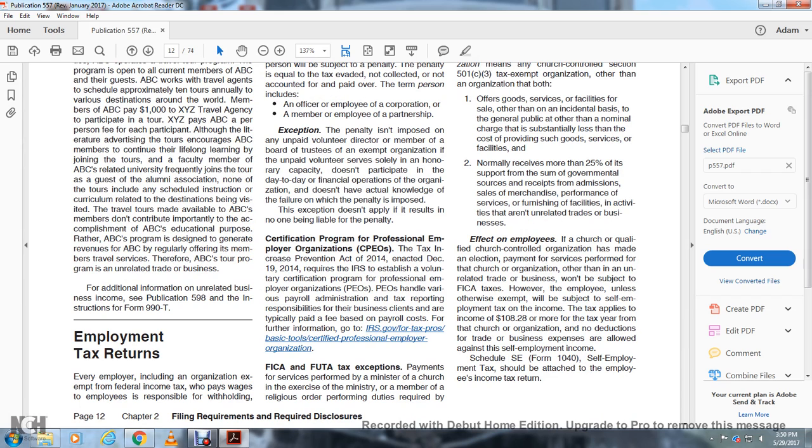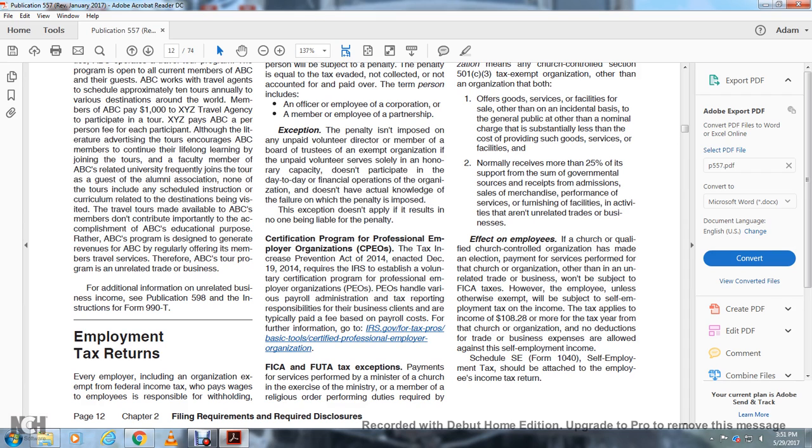Certification programs, professional employer organizations. CPEO is created by the Tax Increase Prevention Act of 2014, an act of December 19, 2014, which requires the IRS to establish a voluntary certification program for professional employer organizations, or PEOs. Professional employer organizations handle various payroll administration and tax reporting responsibilities for their business clients and are typically paid a fee based on payroll costs. For further information, see IRS.gov, for tax pros, basic tools, certified professional employer organization.